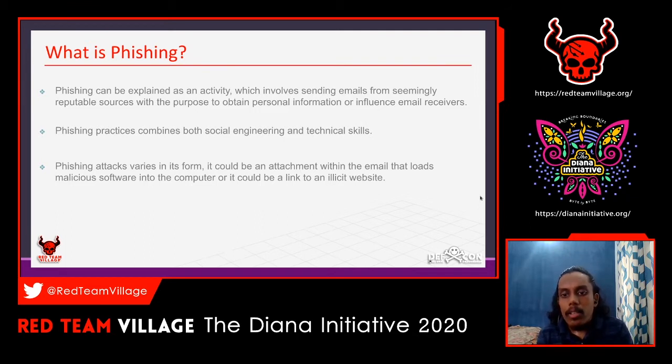Phishing is also one of the biggest exploited vulnerabilities, I could say. In this COVID time, there have been so many phishing attacks, and we can hear that from the news. So phishing is a really bad thing, in this situation also.